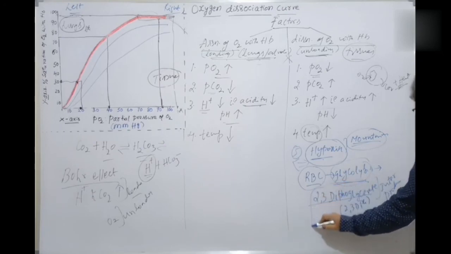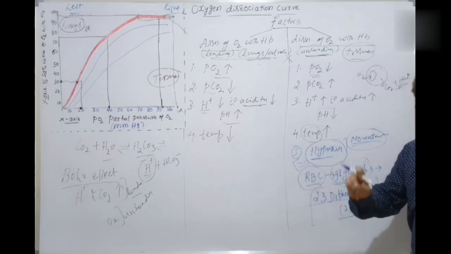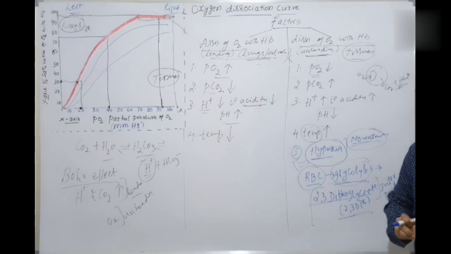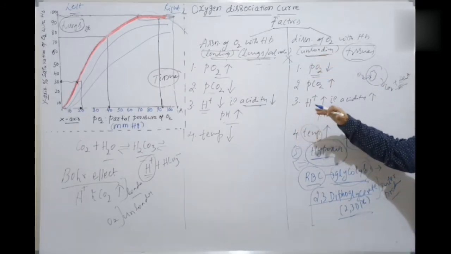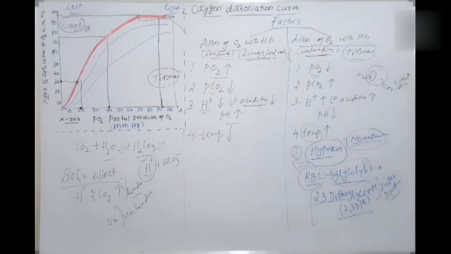And what is the importance of this one? 2,3-diphosphoglycerate decreases the affinity of oxygen with the hemoglobin. As such, these factors also decrease the affinity, the binding capacity, of oxygen with the hemoglobin.